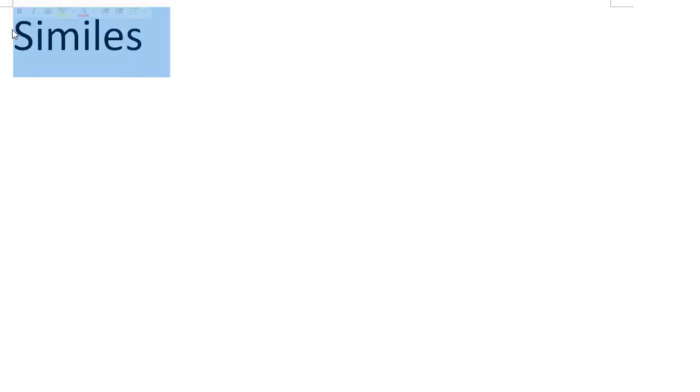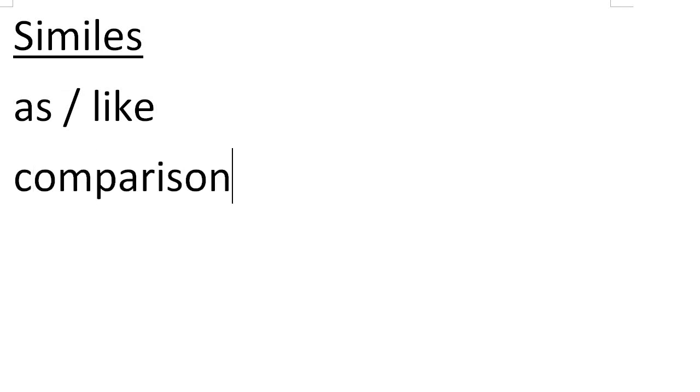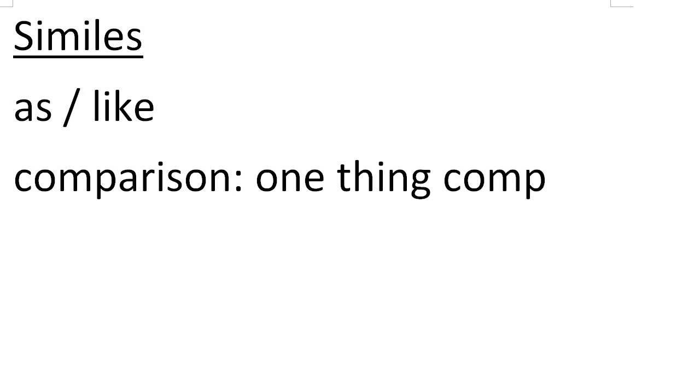Right. When we look at similes, the two words you want to look at are as and like. Those are the words. Now please remember that a simile is a comparison. And when I say comparison, what I mean is that you take one thing and you compare it to another.